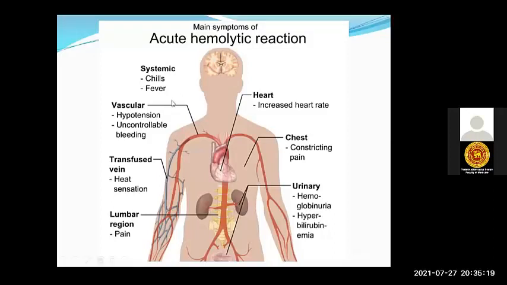Right, so main symptoms in the graphic: you can see systemic, the patient can get chills and fever. In the vascular compartment, they can get severe hypertension and uncontrollable bleeding. In the transfused vein, they can get a heat sensation.